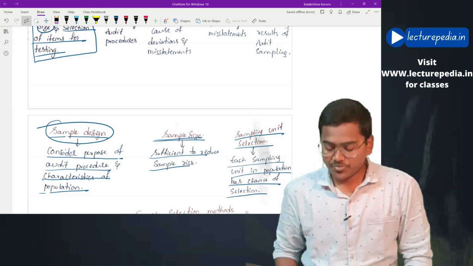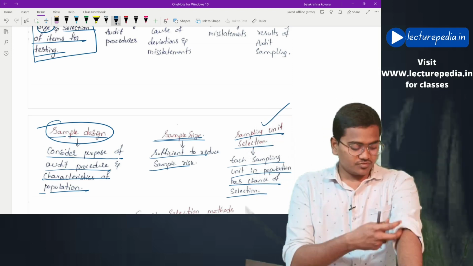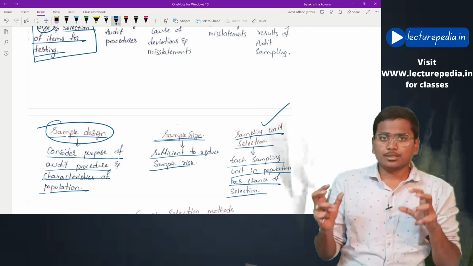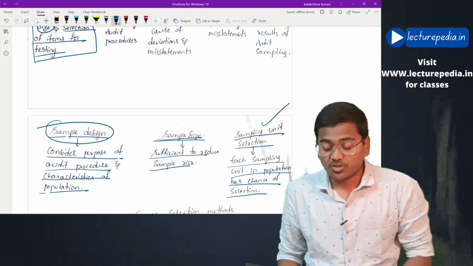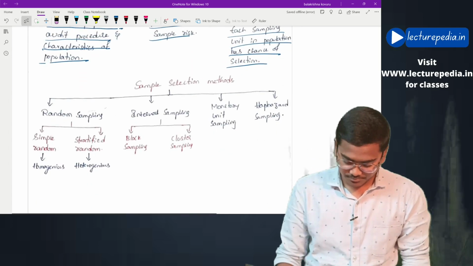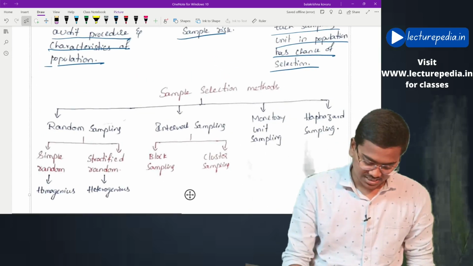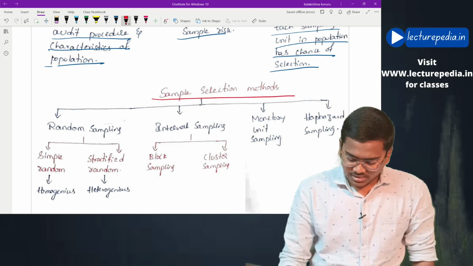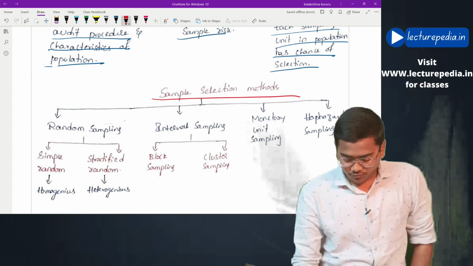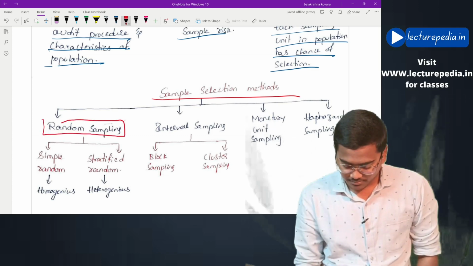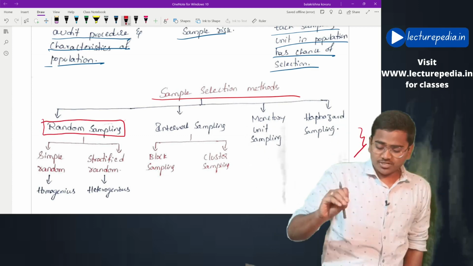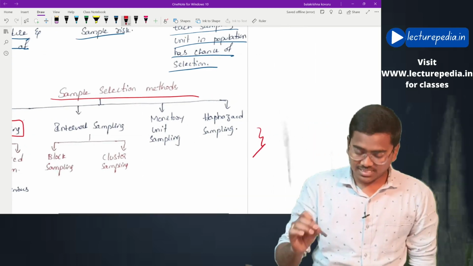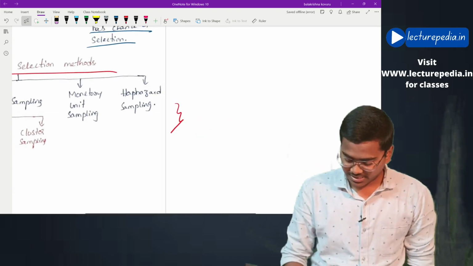Hope this is clear. Now, for the purpose of selection of sampling units, there are certain methods that the auditor can use. What are those methods? Sampling selection methods. First of all, there is random sampling. For the purpose of these sampling methods, I'll tell you an example. With that example, we'll understand all the sampling methods.